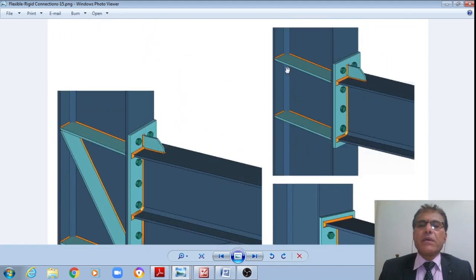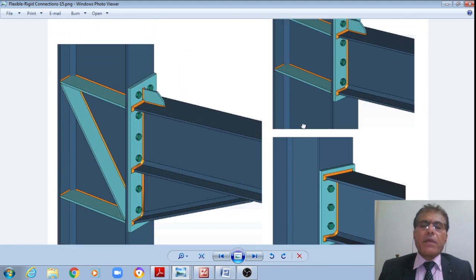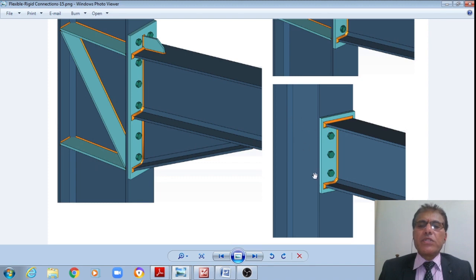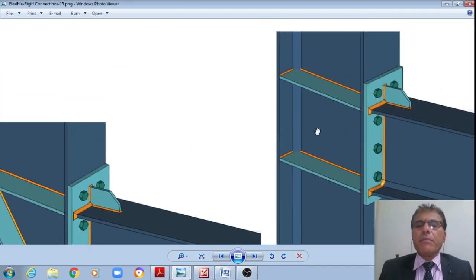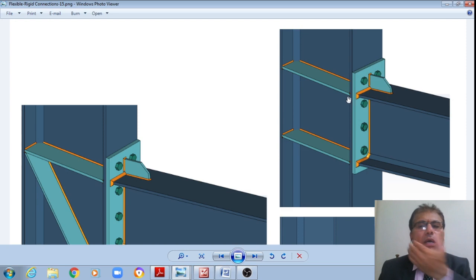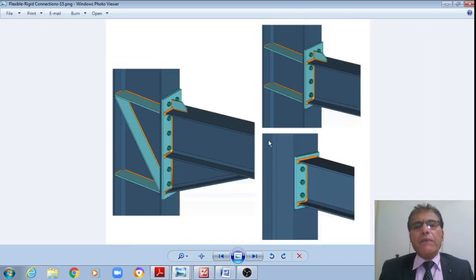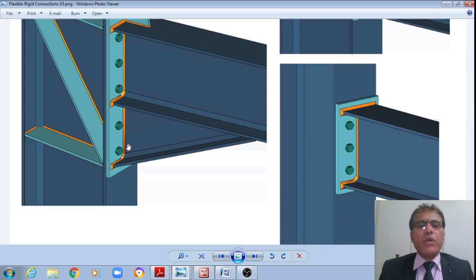Now you can see stiffener plates are provided in columns, right? Here there are no stiffener plates provided, right? If small movement is there, we will not provide stiffener plates. If somewhat medium movement is there, then at least we will provide, in the continuation of the compression zone as well as tension zone, one plate on either side or back to back of this web of this column, right? Even if the movement is large, then what we'll do is even will provide the